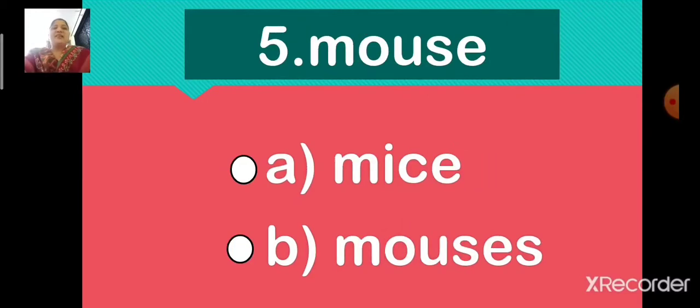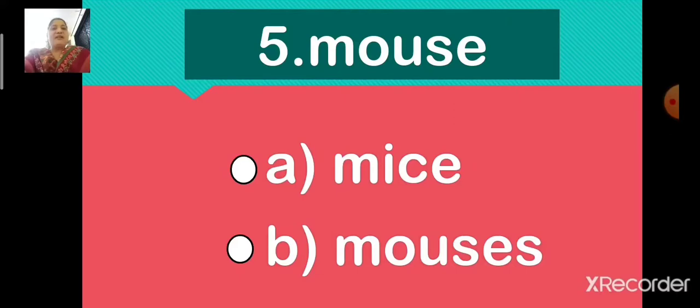Next, number 5, mouse. M-O-U-S-E, mouse. The options are option A, mice, M-I-C-E and option B, mouses, M-O-U-S-E-S. Now children, select the correct answer. Which is the correct option? Option A, M-I-C-E, mice or option B, M-O-U-S-E-S, mouses?